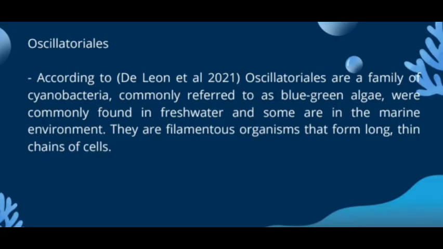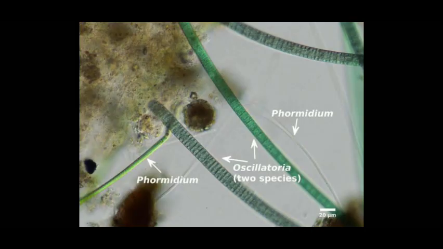The next example that we have is the Oscillatoriales. According to De Leon et al. 2021, the Oscillatoriales are a family of cyanobacteria, commonly referred to as blue-green algae, commonly found in freshwater and some in the marine environment. They are filamentous organisms that form long, thin chains of cells.